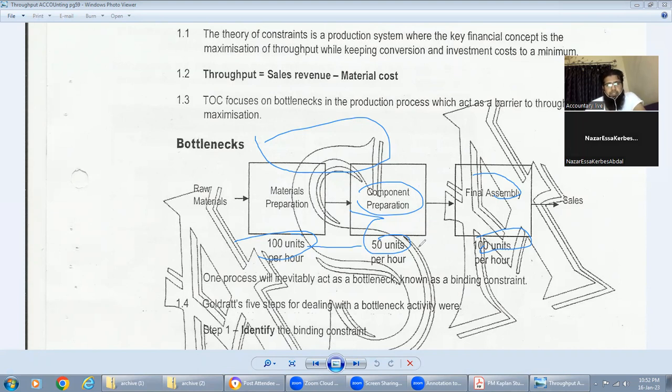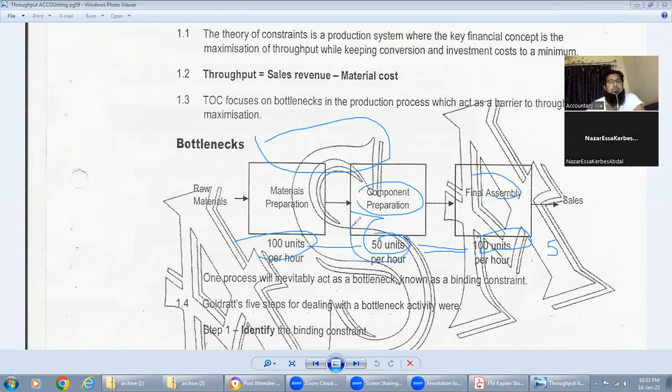This 50 units will go to final assembly. They have a capacity of 100 units, but you are only giving 50 units to them, so you're missing 50. Yes, we are missing 50 because of the slow process.